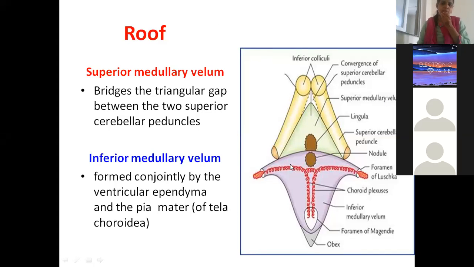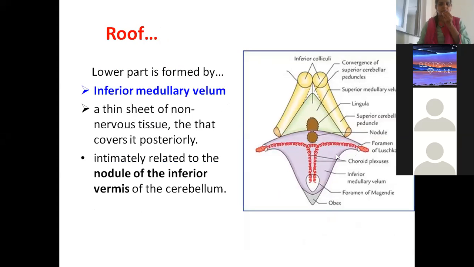Okay, but so now see in the roof, I told you this is superior medullary velum we have, which is the white matter here, whereas in inferior medullary velum we have only pia matter. And here we have a network of capillaries which is choroid plexus. Then see, the inferior medullary velum is a thin sheet of non-nervous tissue that covers this lower violet colored area, is all the inferior medullary velum. So that is covering posteriorly.